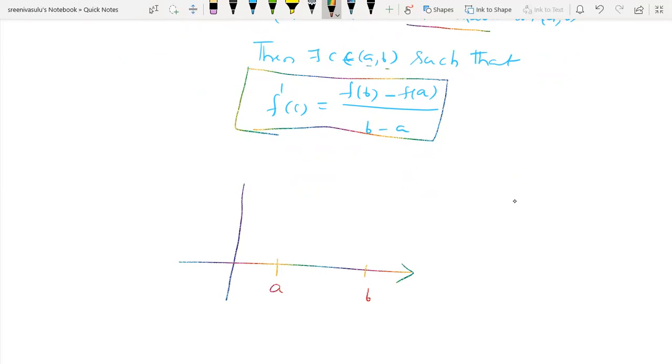By substituting a in the function, we get the function value f of a. Similarly, at b, the x coordinate is b, and we get a y coordinate f of b.